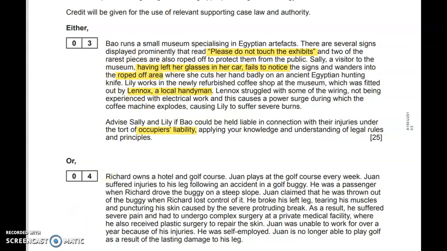under the 84 Act. With this local handyman here that has fixed a coffee machine, we'd need to consider the liability of Lennox as an independent contractor and whether Bow can pass the liability for this faulty machine back to him under Section 2.4 of the Occupiers' Liability Act 1957. Quite a nice question that most students liked.